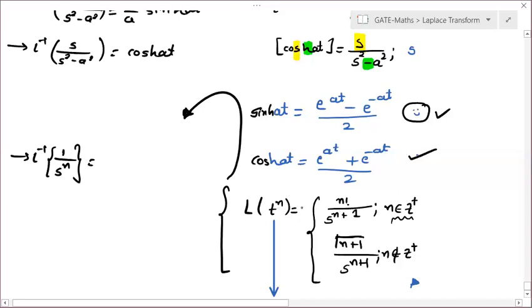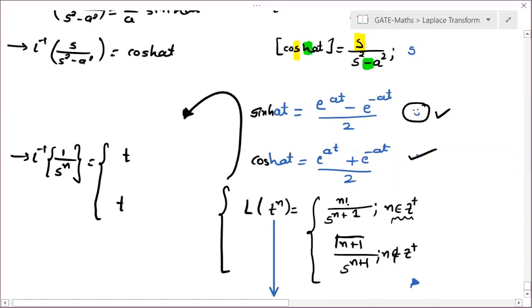So what will we get in the answer? See, here t was in the numerator and s was in the denominator. Same thing over here: s is in the denominator, so t will be in the numerator. We will get two types of formula, and in both cases t will be in the numerator.